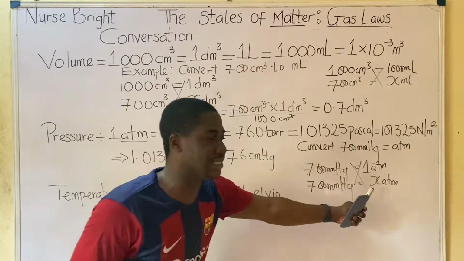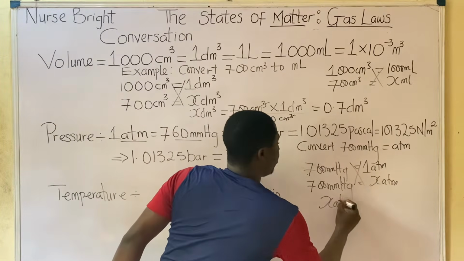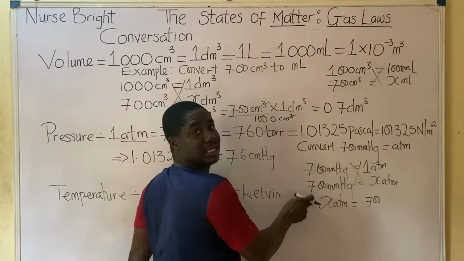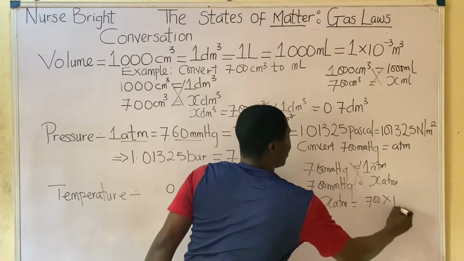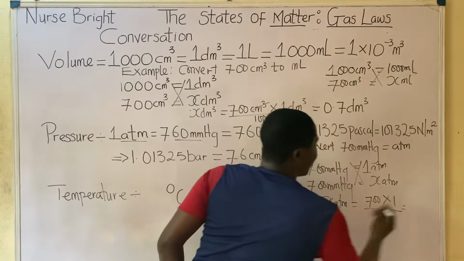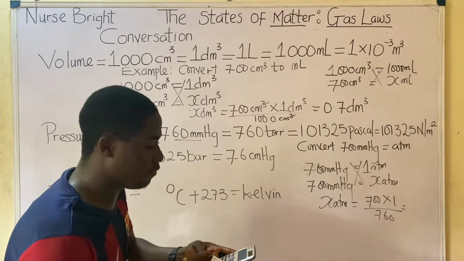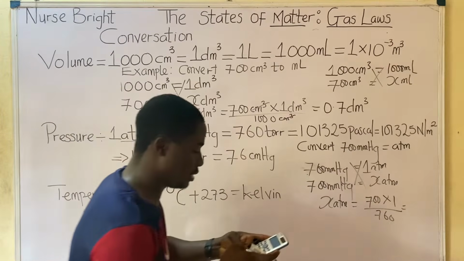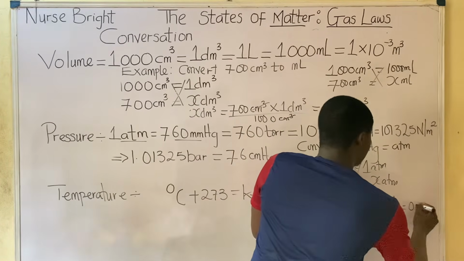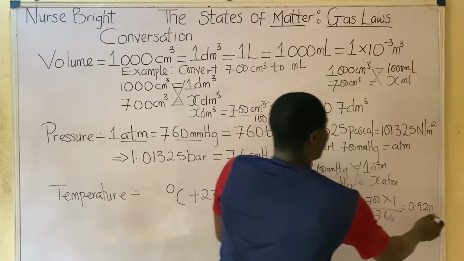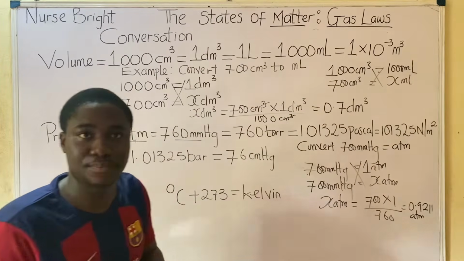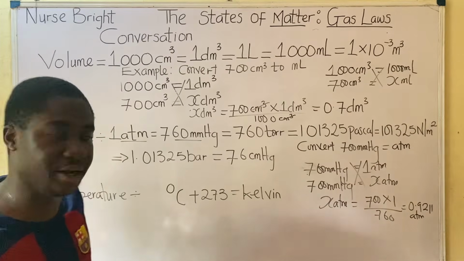You are looking for X ATM, so X ATM will be 700 times 1 over 760. Hope you are following. It is very easy. 700 times 1 divided by 760 is 0.9211 ATM. Do you understand? That's how it's done. It's very easy.